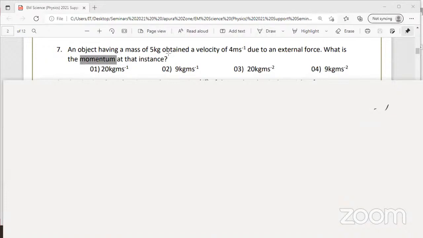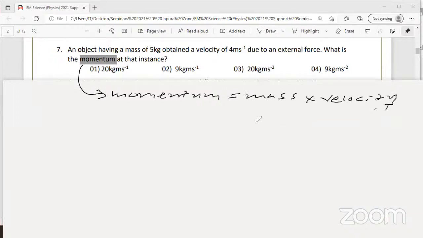Momentum is equal to mass into velocity. Mass into velocity. So what is the mass here? 5 kilogram. Any volunteers can give me the answer for this? Those who have done this before, please raise the hand. Very easy, simple question. This type of question, if you can't answer, you cannot even get 50 marks, right?